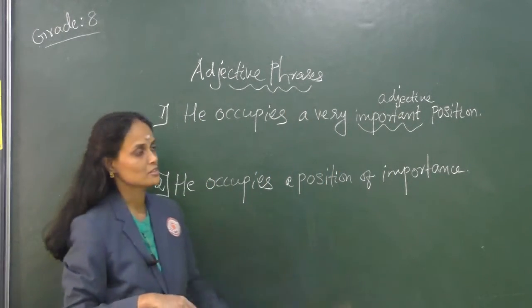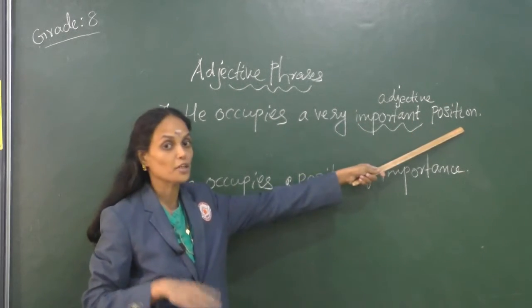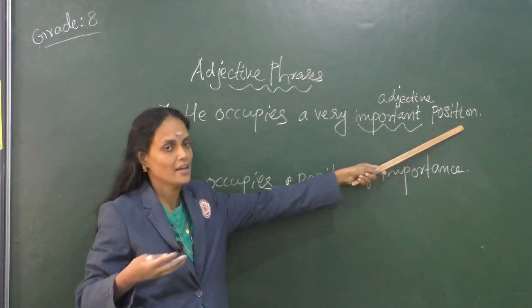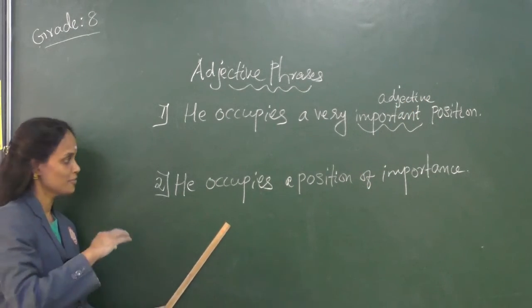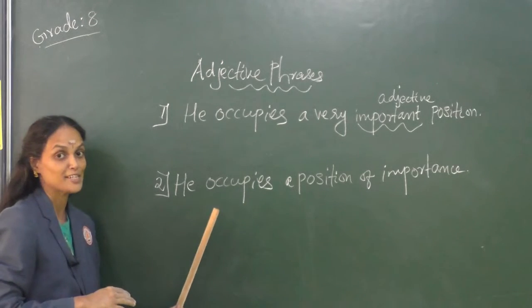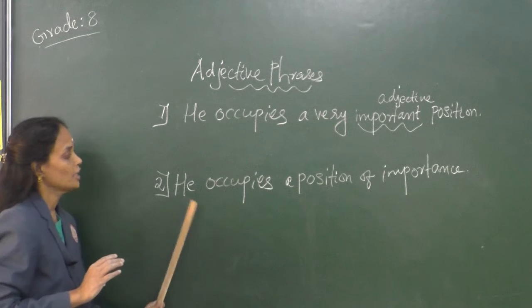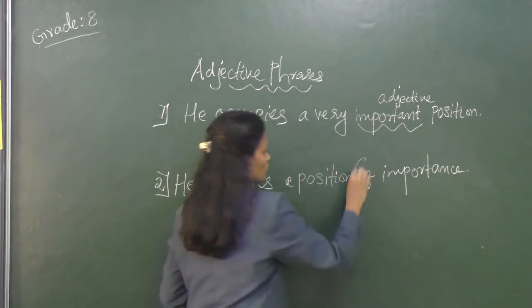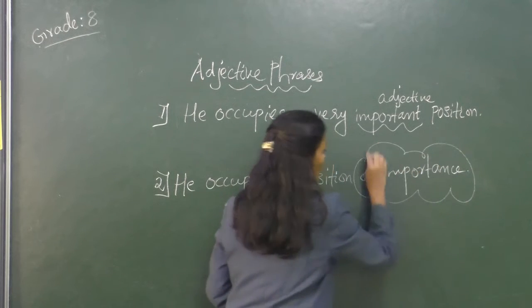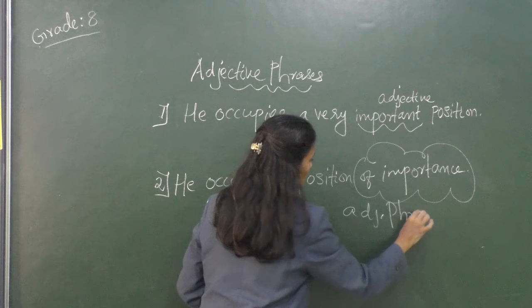So important is an adjective here. It talks about the position, what kind of a position it is. It's an important position. In the second sentence, I have restructured it using an adjective phrase, which functions as an adjective. He occupies a position of importance. Of importance is the adjective phrase here.